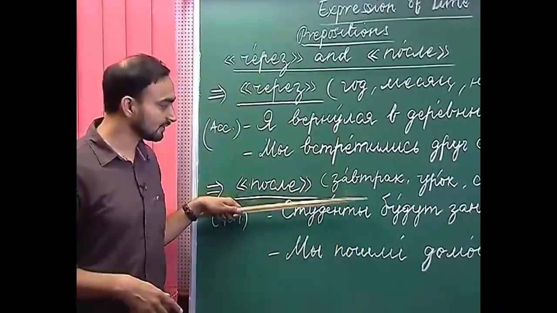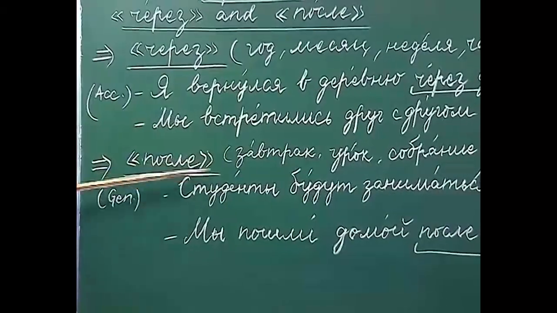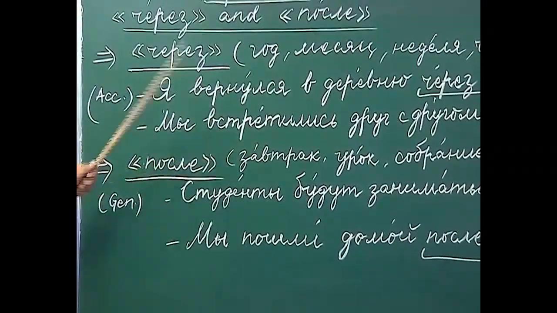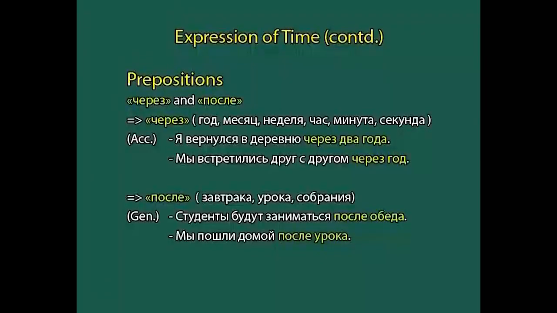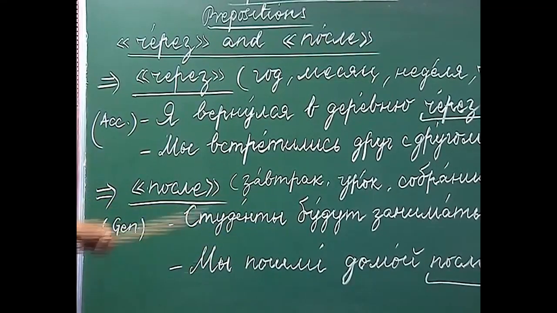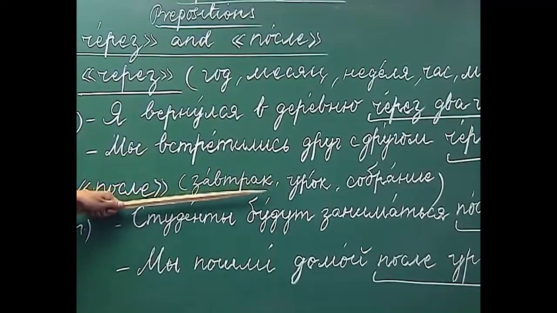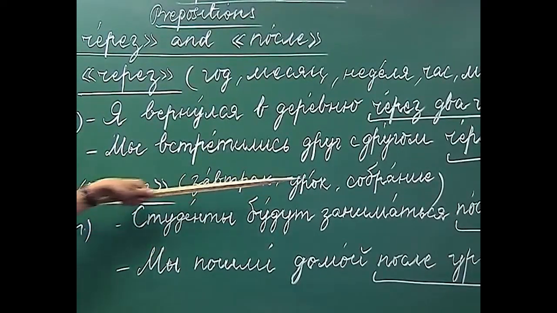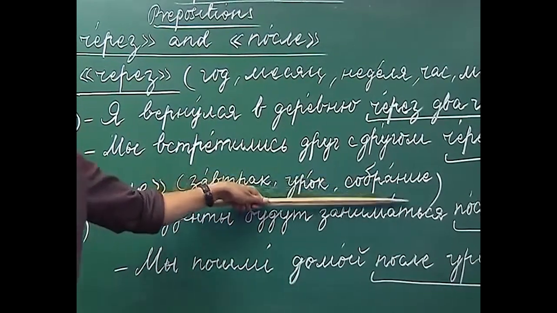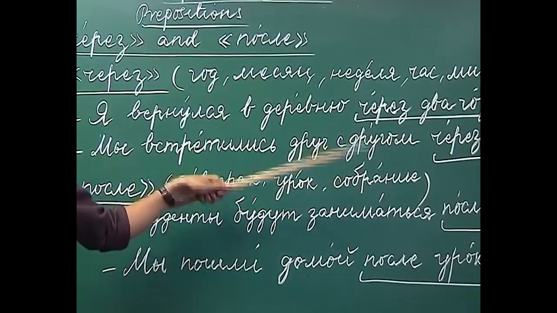The next preposition which means the same thing, which is after, is после. But the difference between через and после is, while через denotes a concrete period of time, после denotes a period of time which is not concrete. For example, завтрак. Завтрак is an action or act of having breakfast, or breakfast. Урок, lesson, собрание, meeting. As you can see, these nouns do not denote a concrete period of time.